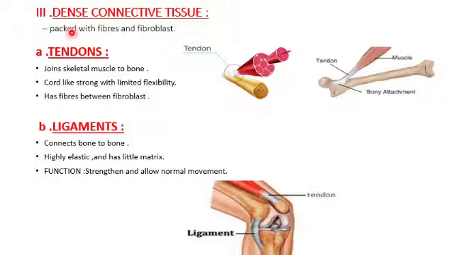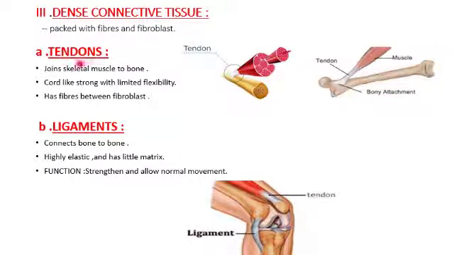The third one is called dense connective tissue. They are highly packed with special cells called fibers and fibroblast cells. For example, you see the tendon, which you would have learned in the 8th standard. That is tendons and ligaments. You see this, the muscles are connected to the bone by tendons. Here you can see muscles connected to the bone by tissue called tendon. If a bone is connected to another bone by the tissue, it's called ligament. Bone to bone is ligament, muscle to bone is tendon.